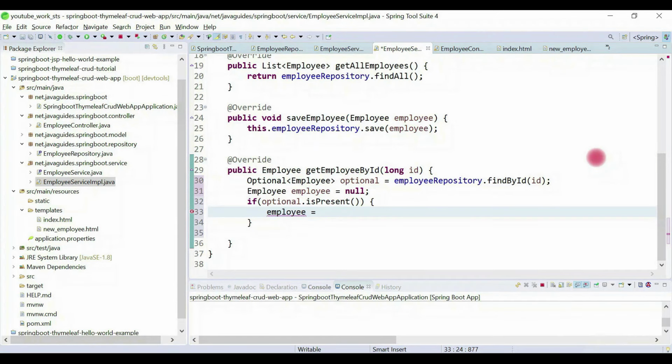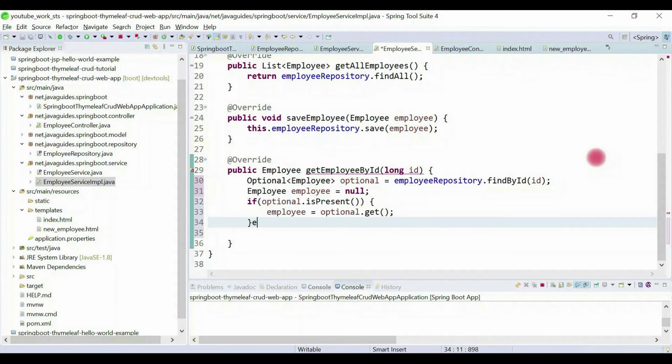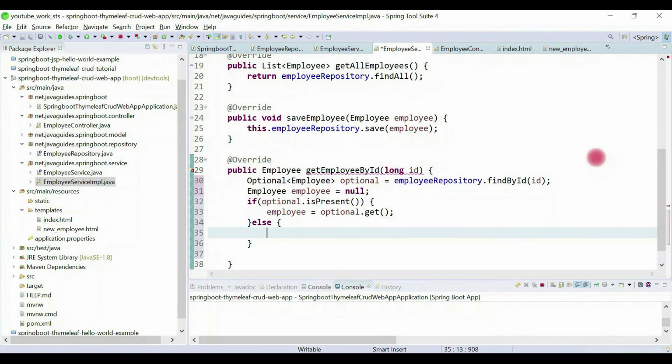get the employee from the optional dot get. If it is not present, then we'll simply throw an exception. Throw new runtime exception.